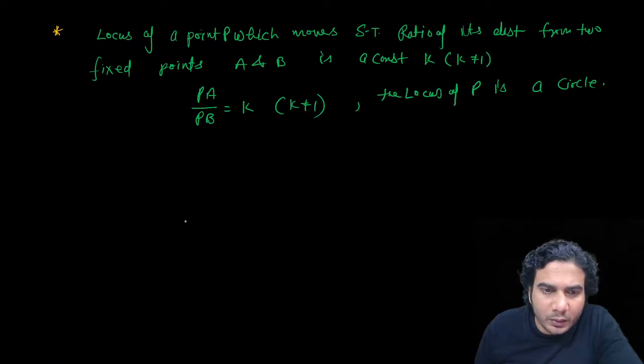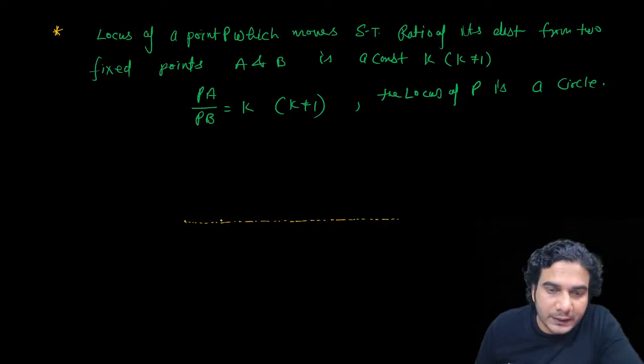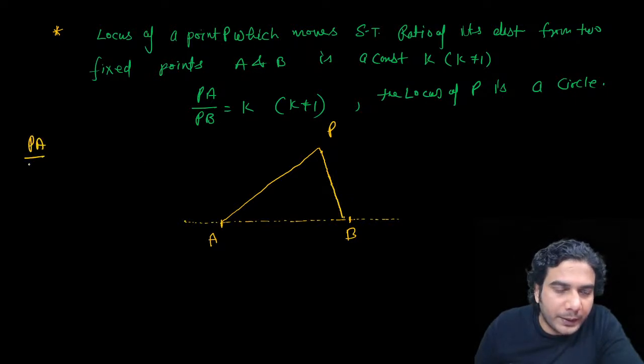So I was just mentioning the locus of a few points. Like in this case, if a point moves in a plane in such a way that the ratio of its distances from two fixed points is a constant, then it moves on a circle actually. This geometry is very important. So P is this point. It is given that PA upon PB is a constant K, and K is not 1.